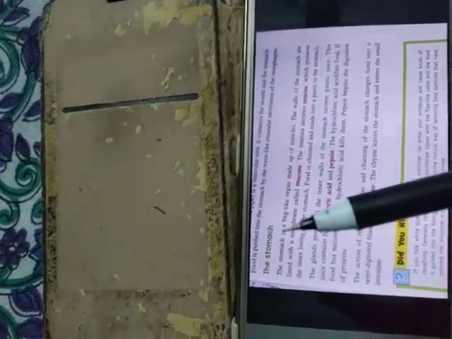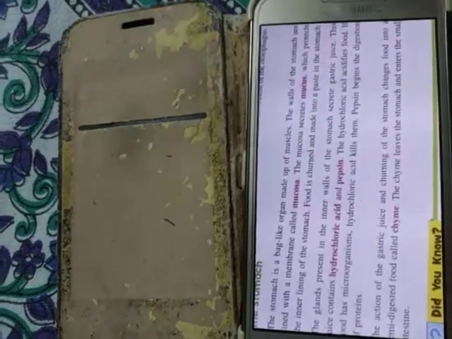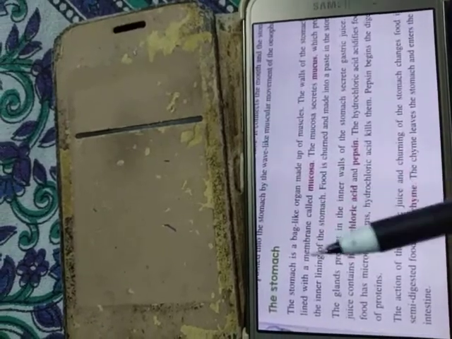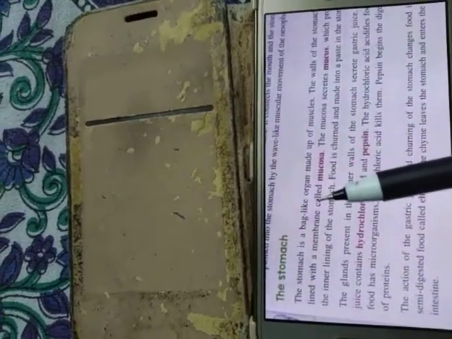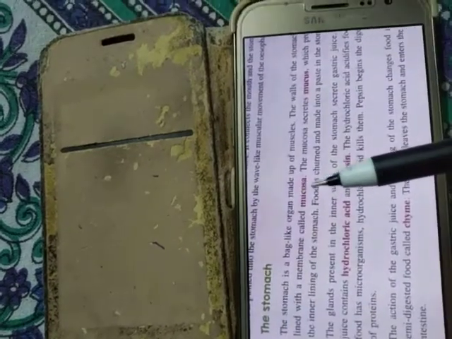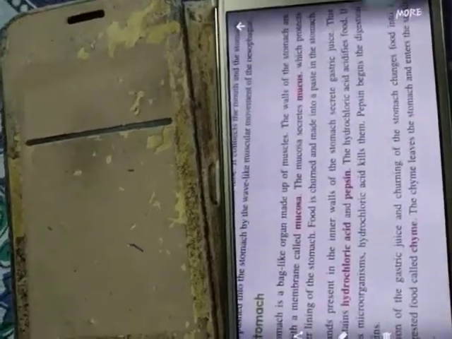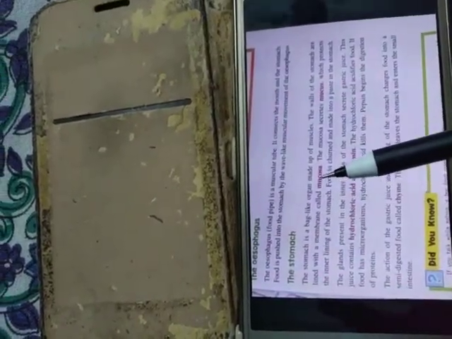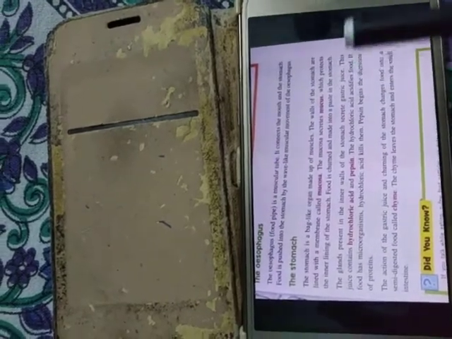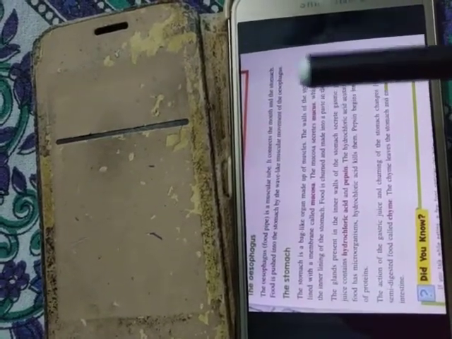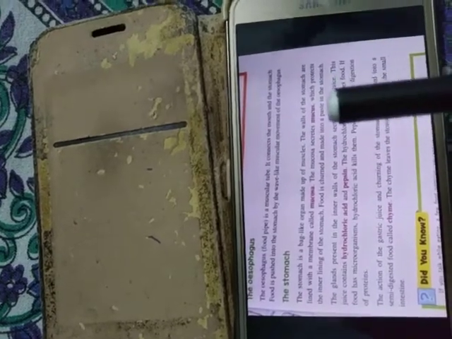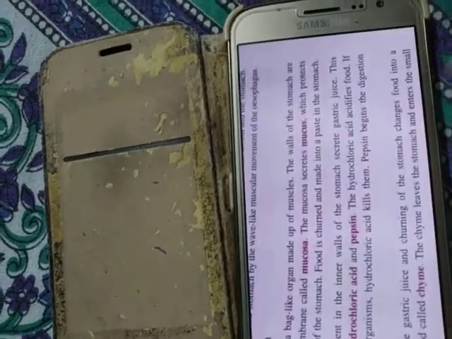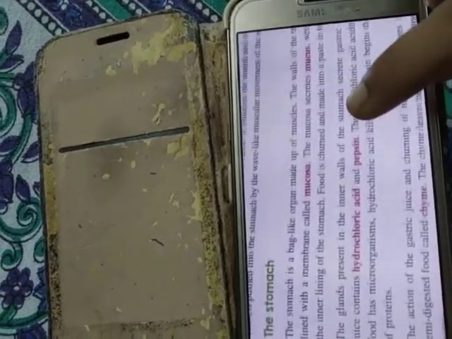Now, the next part is the stomach. The stomach is a bag-like organ. In the diagram we have already seen that the stomach is a somewhat bent, bag-like structure. It's also muscular. The walls of the stomach are lined with a membrane called mucosa, and this mucosa secretes a material known as mucus.